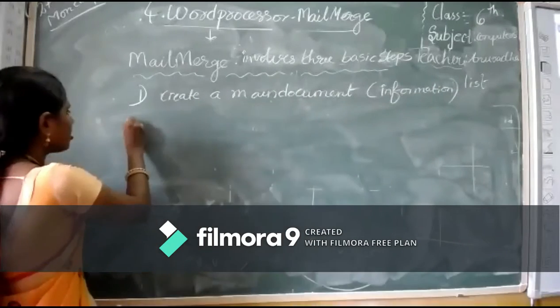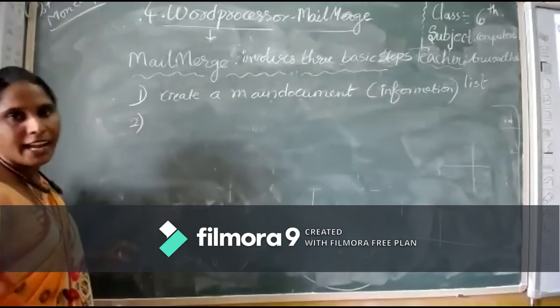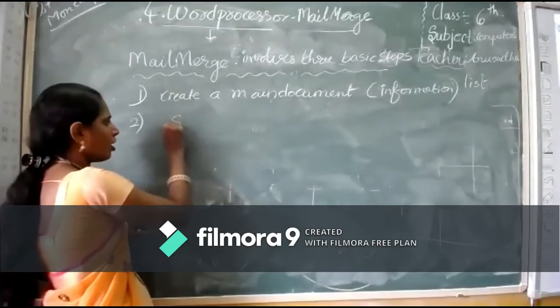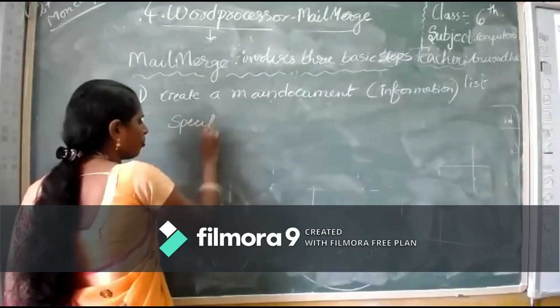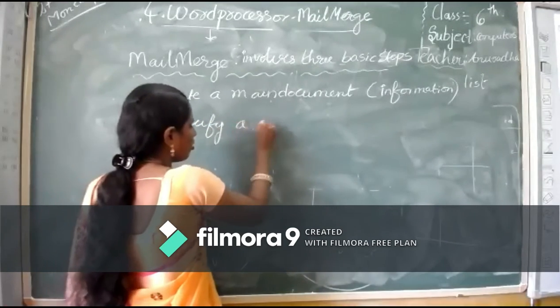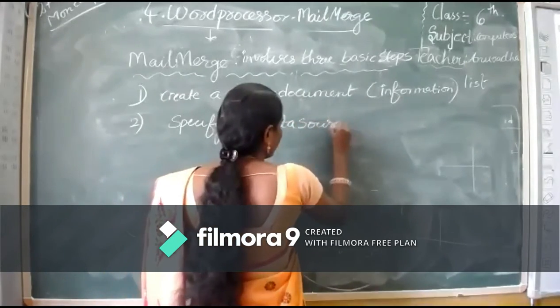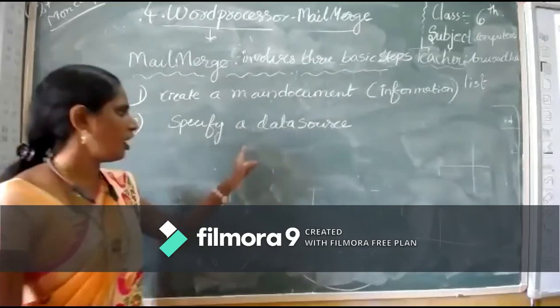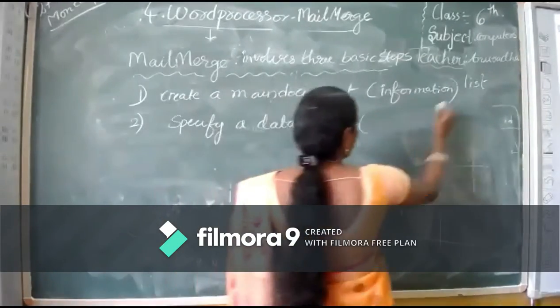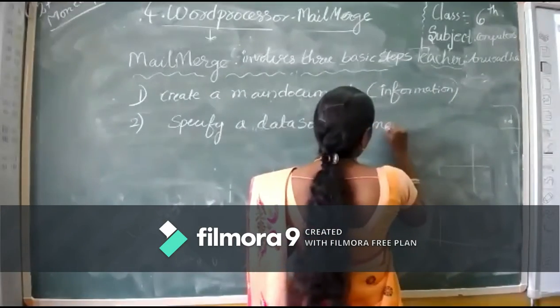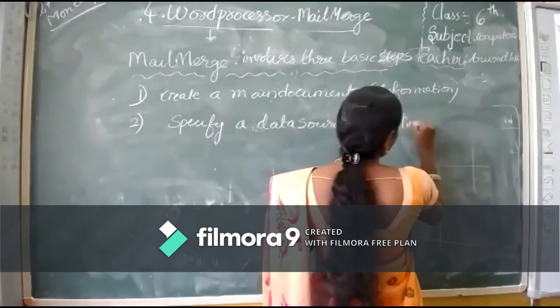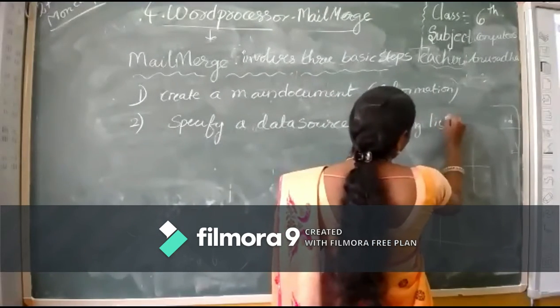Second, we have to specify or prepare a data source. The data source contains the mailing list.